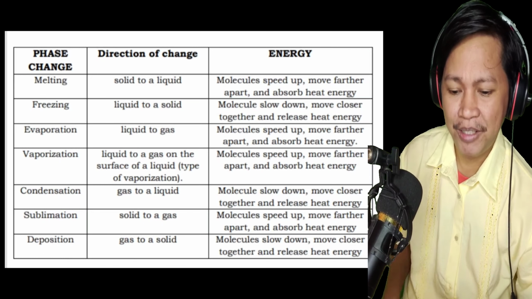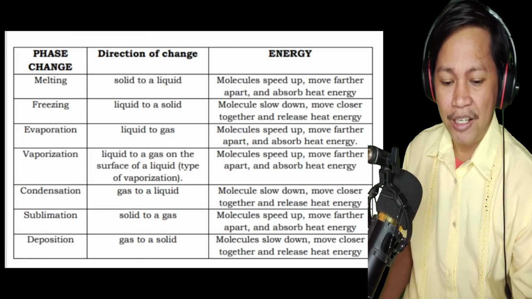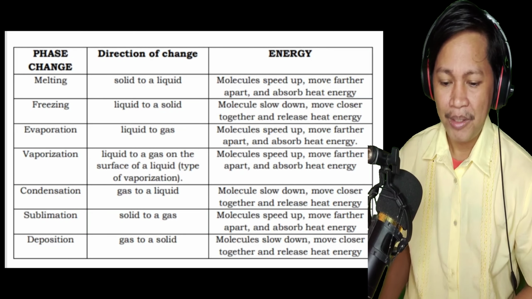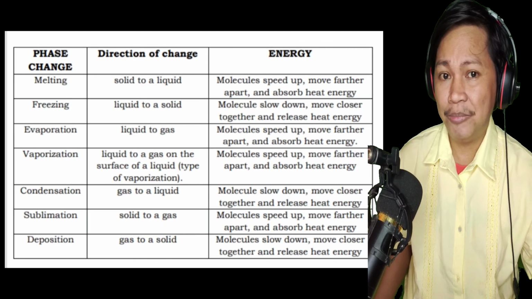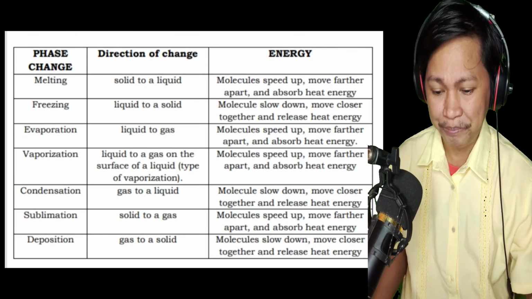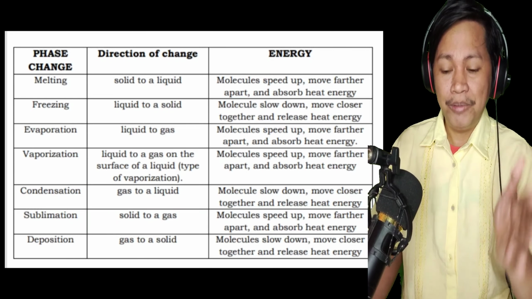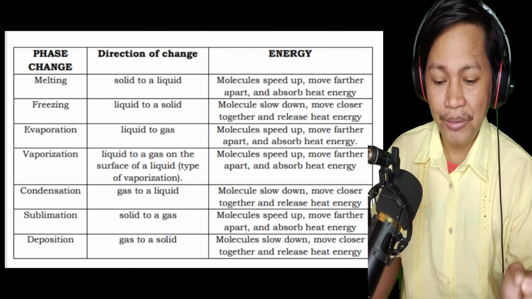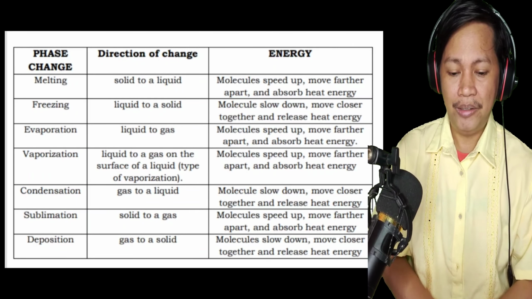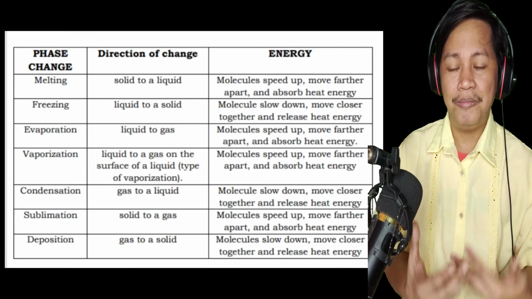Sublimation is solid to gas. Molecules speed up, move farther apart, and absorb heat energy. One example is mothballs, class. If you put some in your closet or cabinet, the white ones, or naphthalene balls. We also have deposition, from gas to solid. Molecules slow down, move closer together, and release heat energy. So these are the different phase changes.